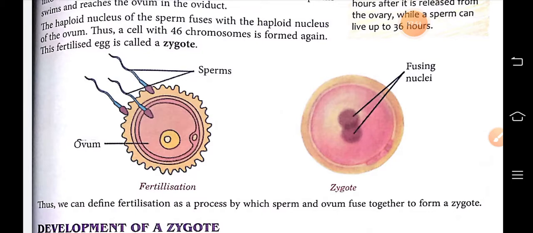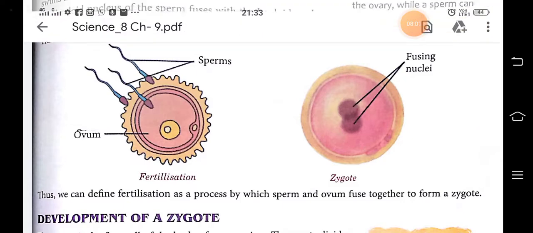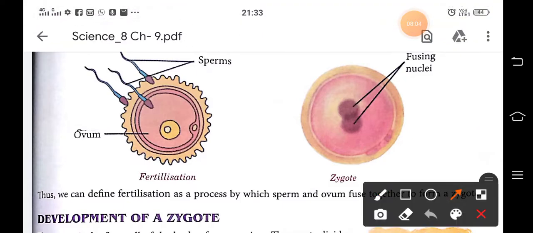This occurs here, the fertilization, where the ovum is there and one of the sperms fuses with the ovum, and then it forms a diploid cell.